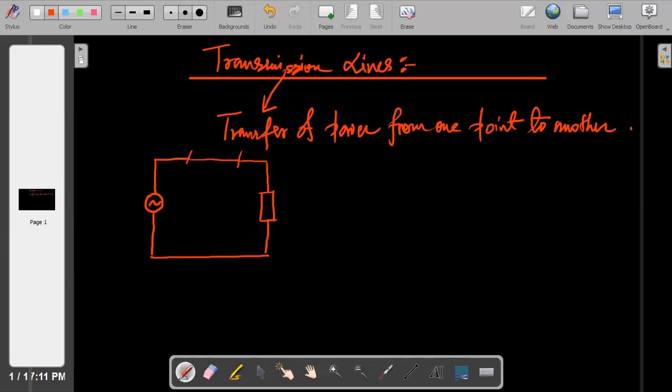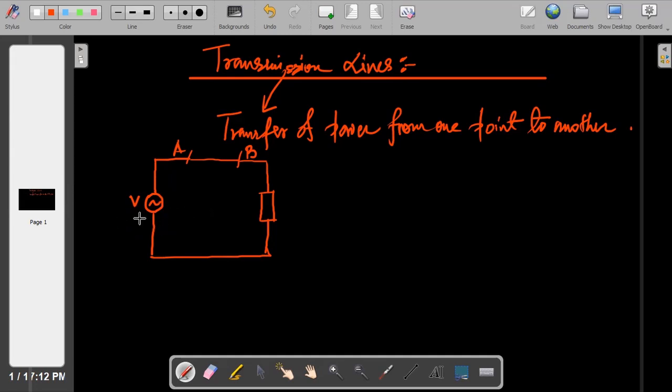I'm drawing just a simple circuit. Let's say point A and point B are there. In the book, it is not there. Please listen. Where is this transmission line coming from? Please mute, whoever is not muted. One second. Okay, thank you.